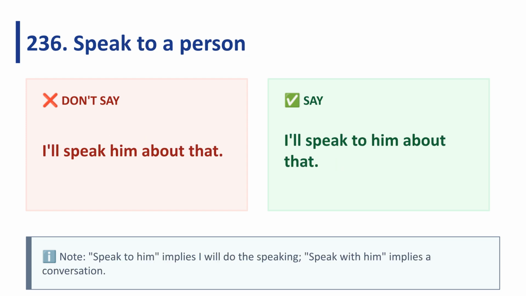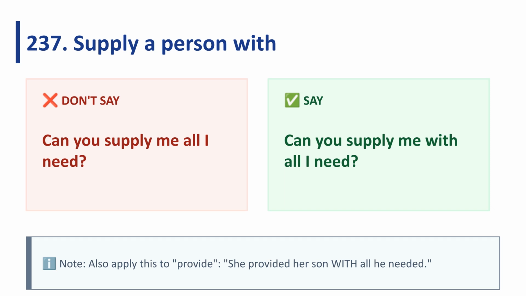To indicate that you will be doing the speaking, use speak to. For instance, I'll speak to him about that. When supplying someone with something, you must include the preposition with. Say, can you supply me with all I need?